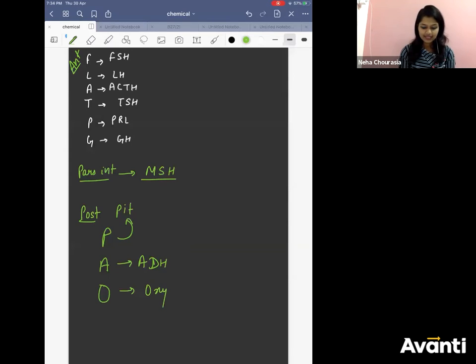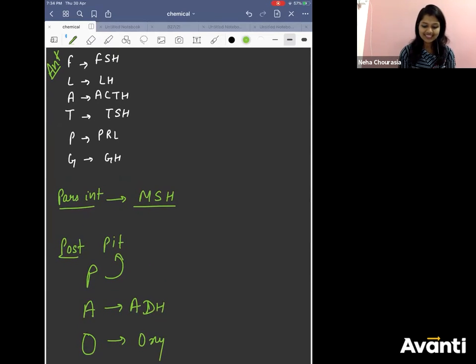Now see how easily we can learn the functions. Anterior pituitary hormones are trophic hormones. They will act on other endocrine glands and ask them to release their hormones. FSH is going to act on which gland?